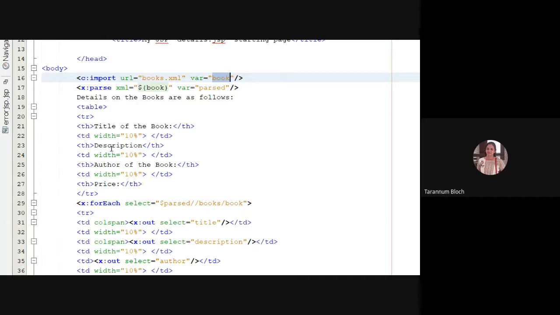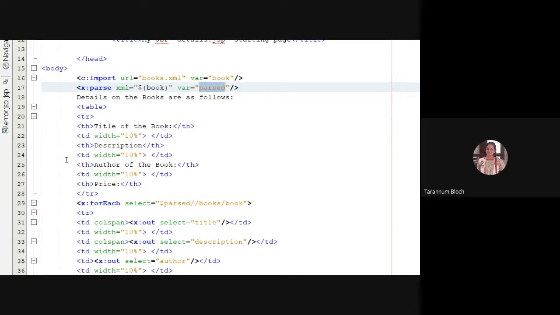But I want to access the elements. So if I want to access the XML elements, I have to parse the variable book, which is now treated as a string, into XML. So I'll say x:parse. You say xml equal to book, so this variable, right? And your variable equal to parse. So now the parsed variable is holding the parsed value of your books.xml.